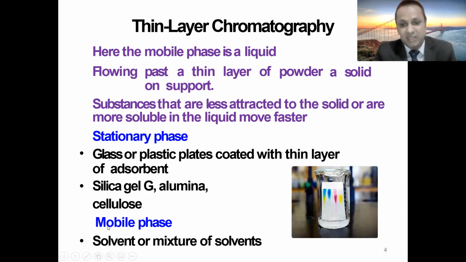The mobile phase is generally a solvent or a mixture of solvents. We can use ethanol, water, acetone, petroleum ether, formic acid, etcetera. A number of solvents can be used in thin layer chromatography.